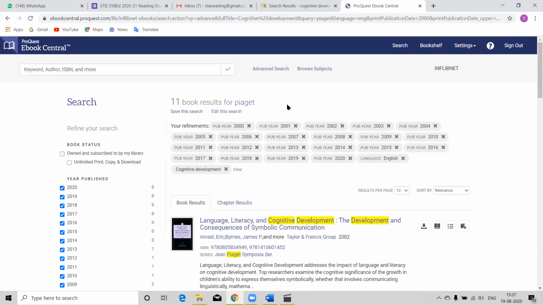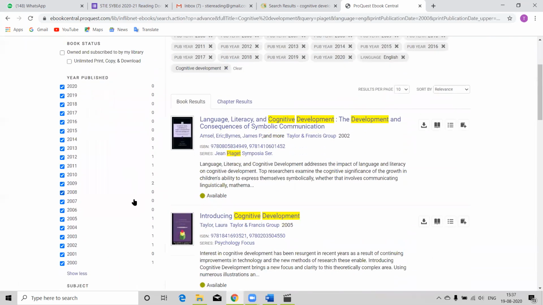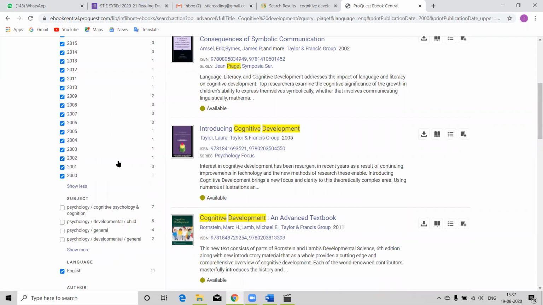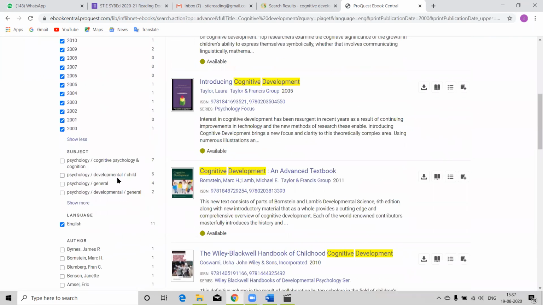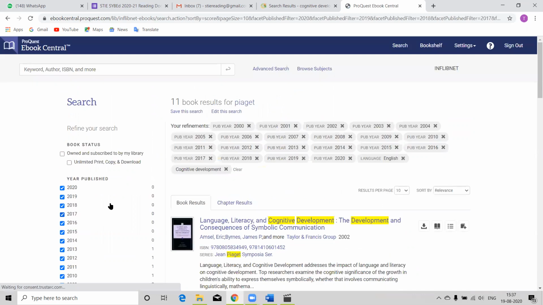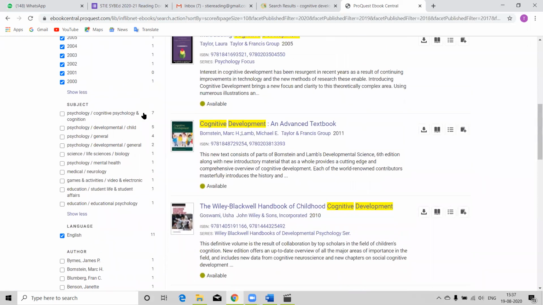11 books I have received. Okay. Now, see, here they have given us one of 2000, one of 2002, one of 2003, 4, 5. Okay. And 2012, 2011. So by publication year, they have segregated. By subject also, they have segregated. Okay. All these 11 documents are related to these subjects, psychology, cognitive psychology. Okay, mostly they're related to psychology only. Okay, so from here also you can filter.